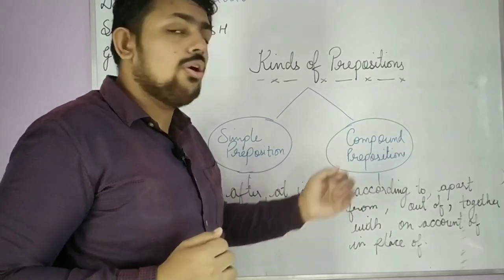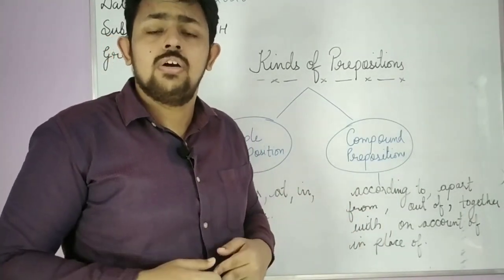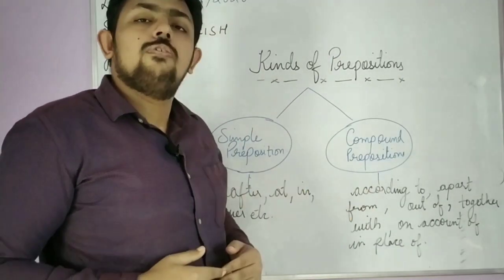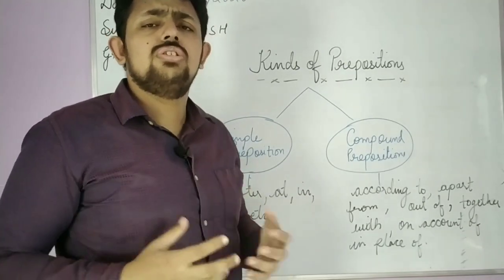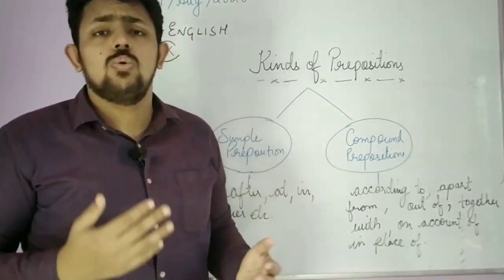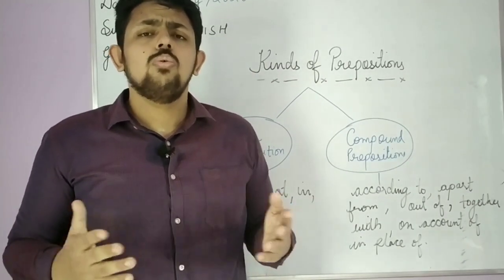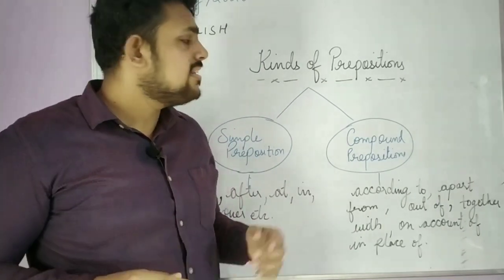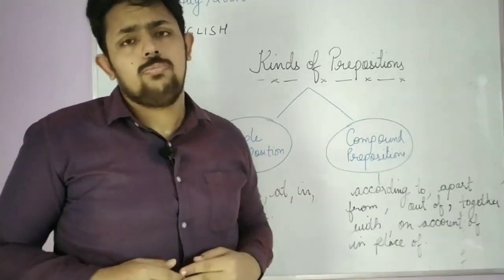See, according to, we often use such words like in place of, according to, out of, together with, on account of. We use these words in our day-to-day life, in our vocabulary, but we don't know what they are called. So whenever you are using such words, remember that these are prepositions only. These are compound prepositions.